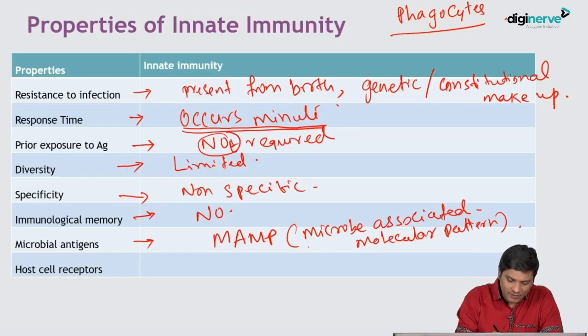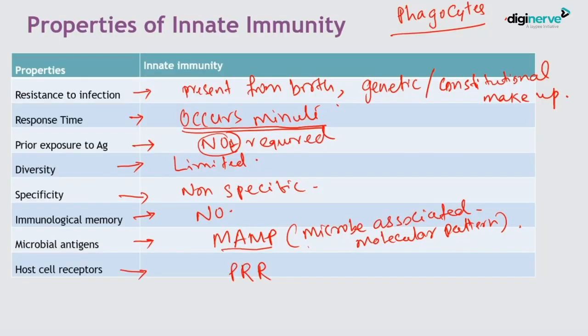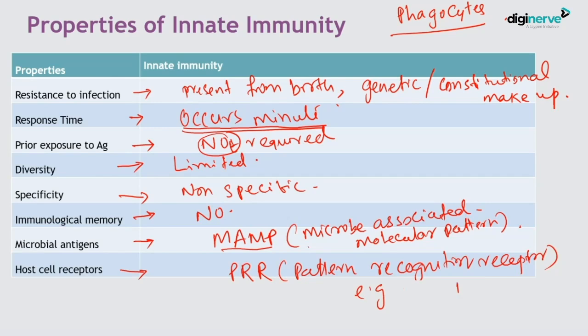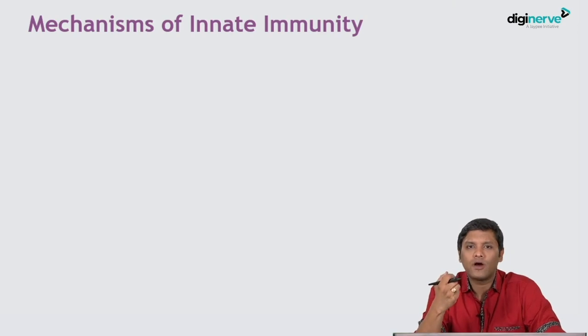So the host cell receptors which can bind to the MAMP antigens are called pattern recognition receptors. The classical example of this is toll-like receptor. We will discuss this in the subsequent slide. So these are the basic properties of innate immune system. Now we will discuss how the mechanism of innate immunity works.